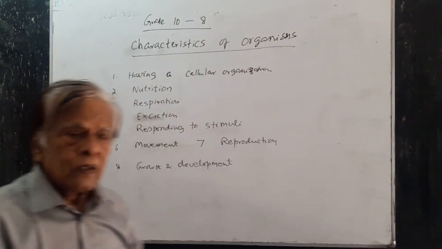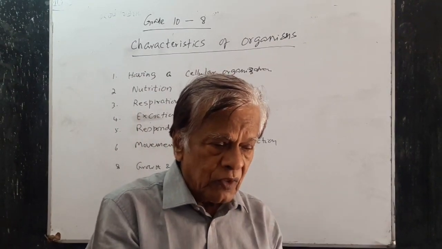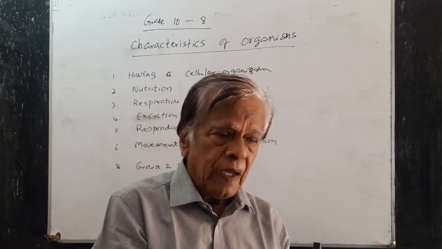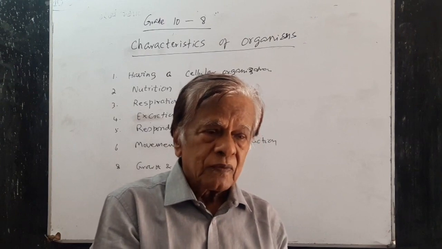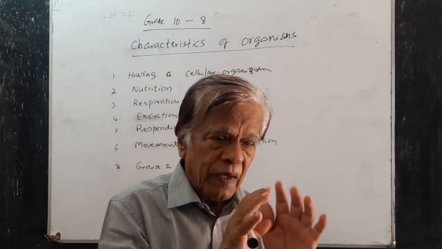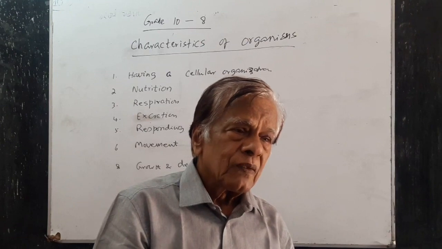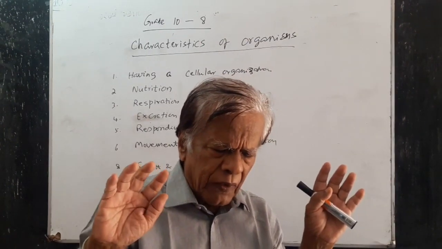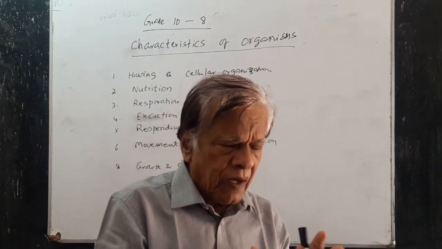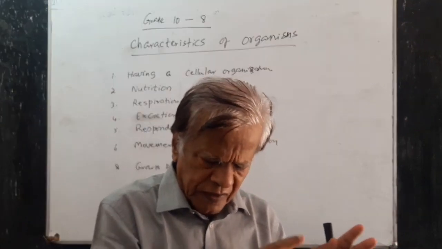Nutrition. To maintain life, all the organisms need food. Not only food, but vitamins and minerals also. For growth, to repair tissues and to get energy, you need food. Animals cannot make their own food, but green plants have chlorophyll in their bodies.